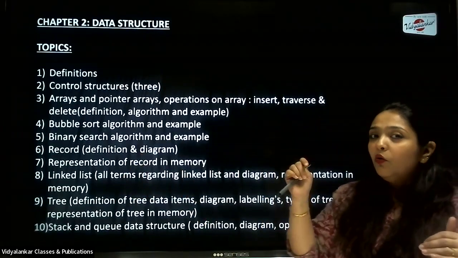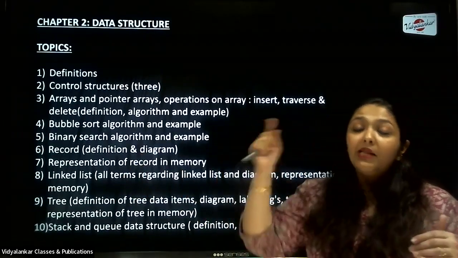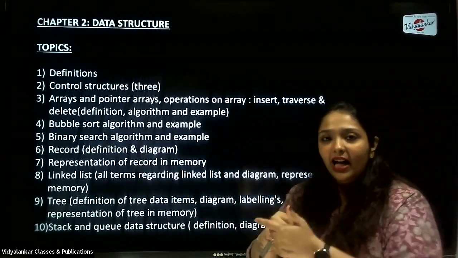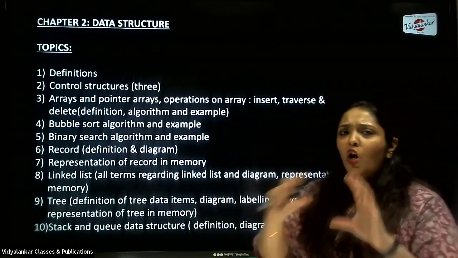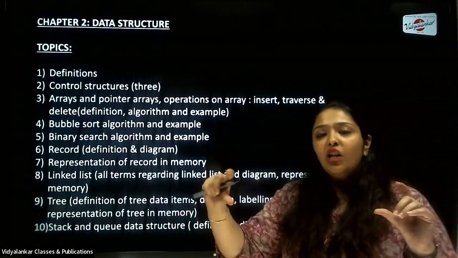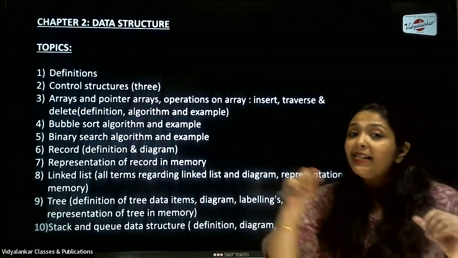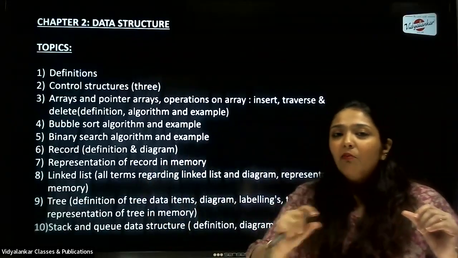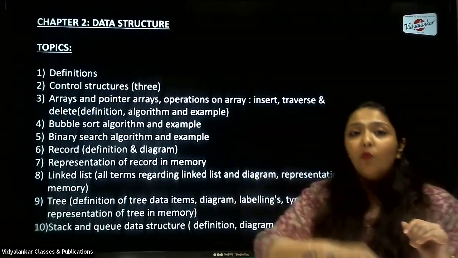When I talk about defining the syntax, if the same question is asked from the C++ point of view, don't forget that there you'll have to mention the syntax as well as the example. We'll come to that. Okay, in theory, you draw a diagram which indicates that it is an array, and don't forget to show the index numbers. Every block holds an index number. That index number starts from 0. Don't make a mistake of starting it from 1.